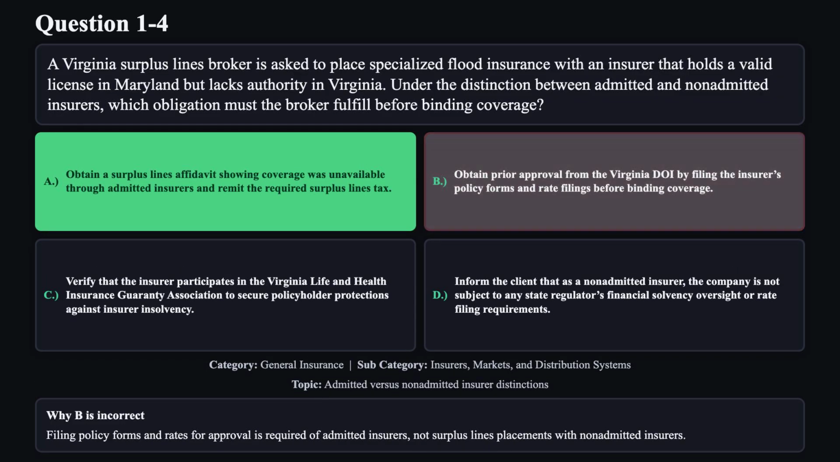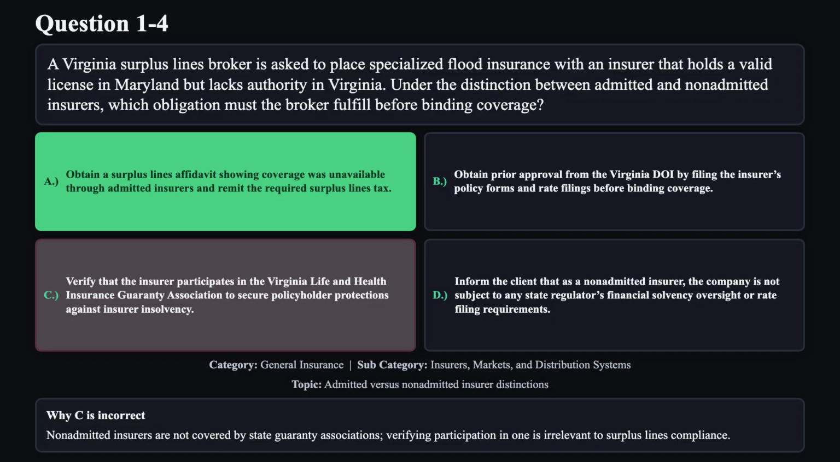Reason B is not correct. Filing policy forms and rates for approval is required of admitted insurers, not surplus lines placements with non-admitted insurers. Reason C is not correct. Non-admitted insurers are not covered by state guarantee associations. Verifying participation in one is irrelevant to surplus lines compliance.